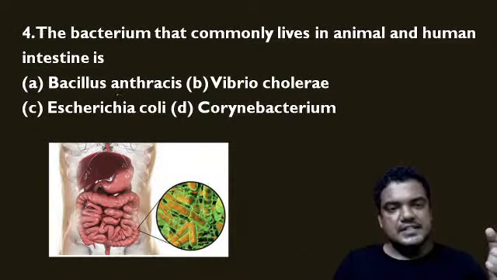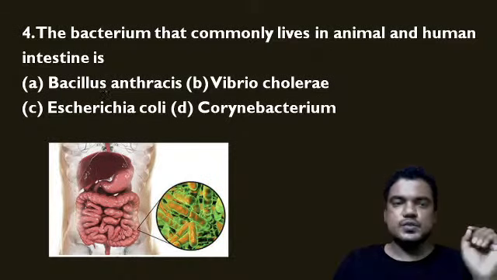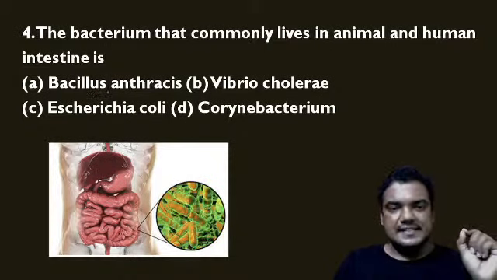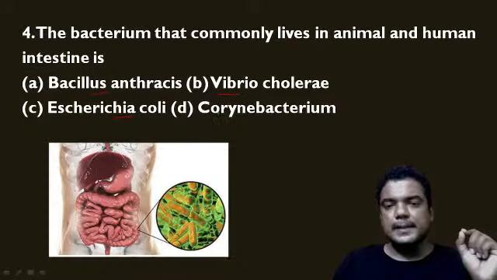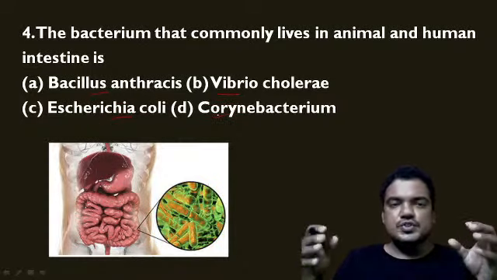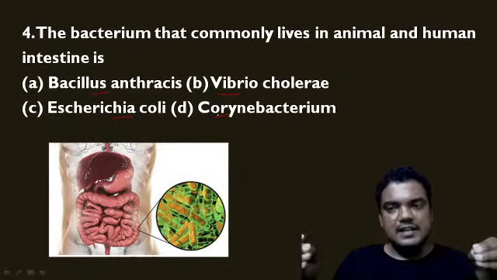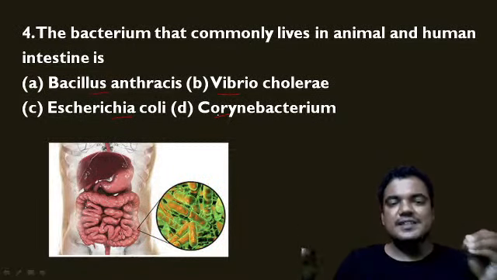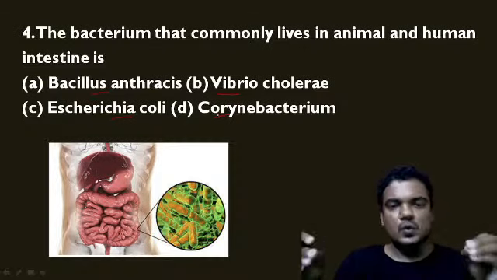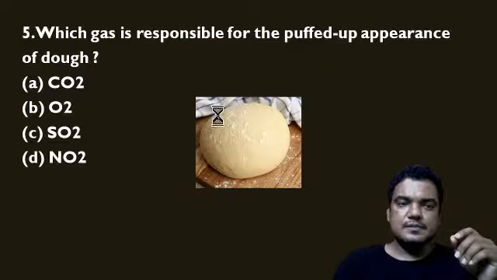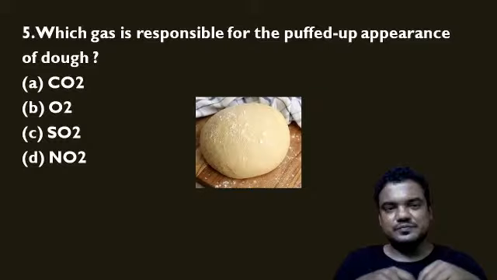The options given are Bacillus, Vibrio, E. coli or Escherichia coli, and the fourth one is Corynebacterium. The commonly living bacteria in animals and humans is E. coli, Escherichia coli. Now let us move to the next question.